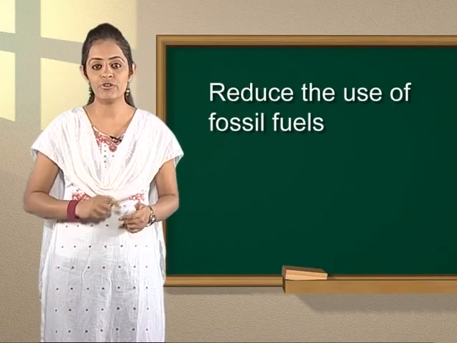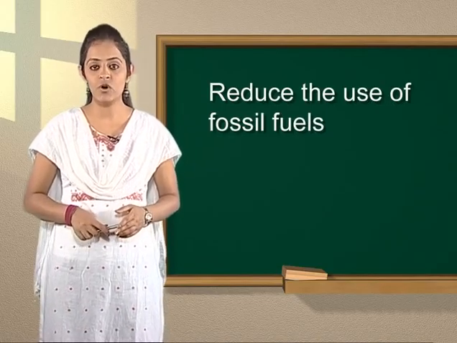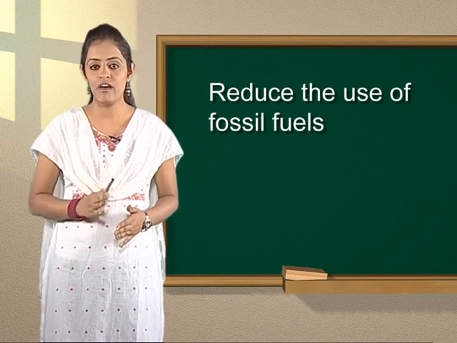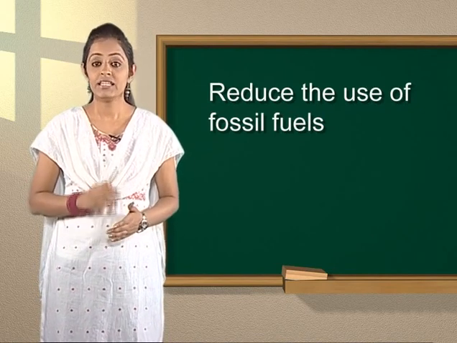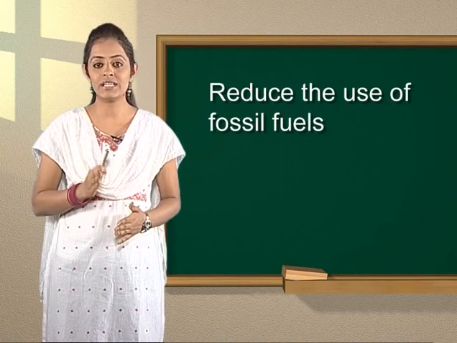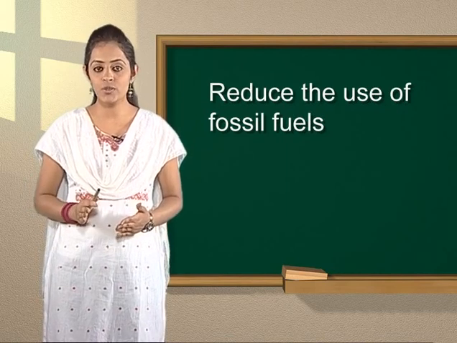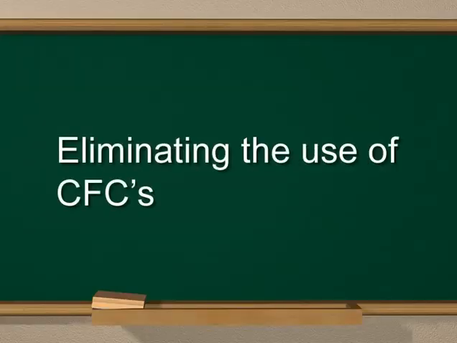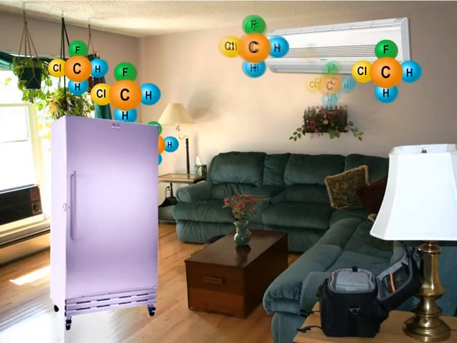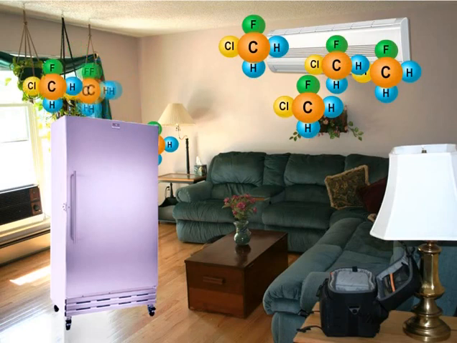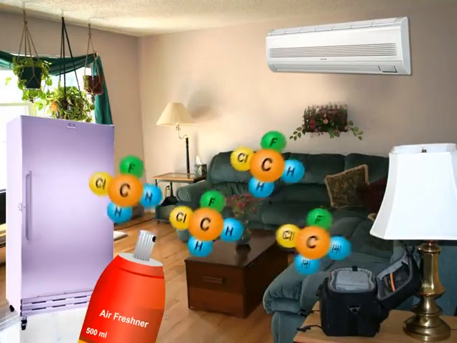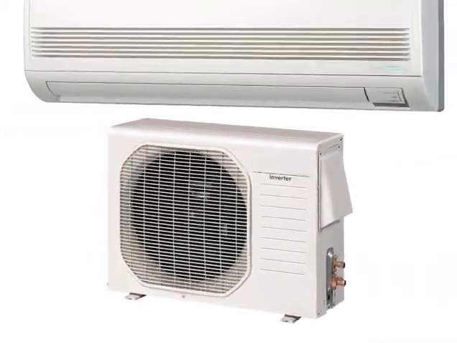It will considerably reduce the amount of carbon dioxide produced, as well as reducing the levels of the pollutants which cause acid rain. This can be achieved by either using less energy altogether or using alternative energy sources. Eliminating the use of CFCs is something we can actually do. Chlorofluorocarbons are basically used as refrigerants in refrigerators, perfume spray cans, and air conditioning units.